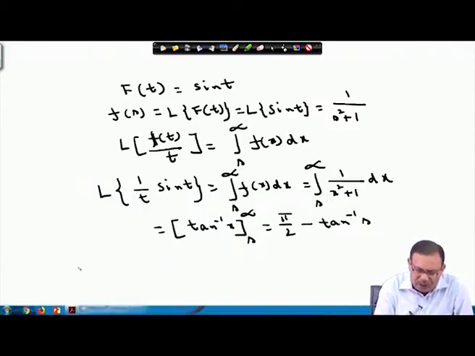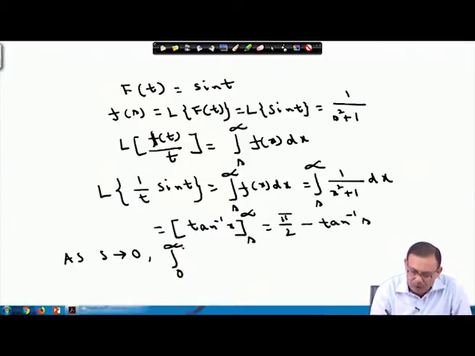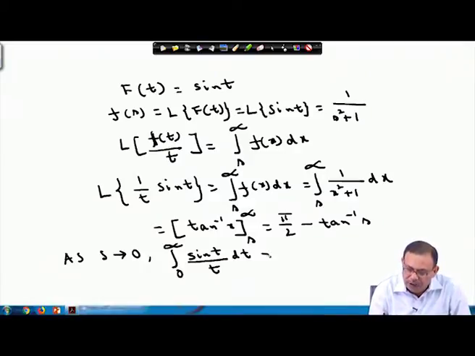Now, s is not there anywhere. So, if I make s approach 0 in this case, then it becomes the integral from 0 to infinity of sin t by t dt. This value will become pi by 2 only, because the tan inverse s term vanishes over here.